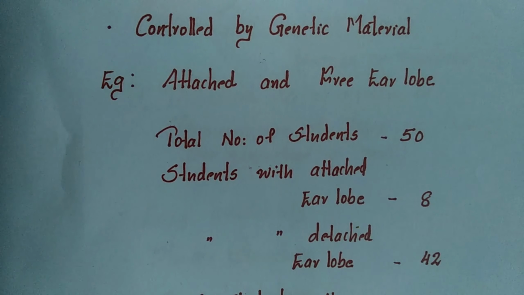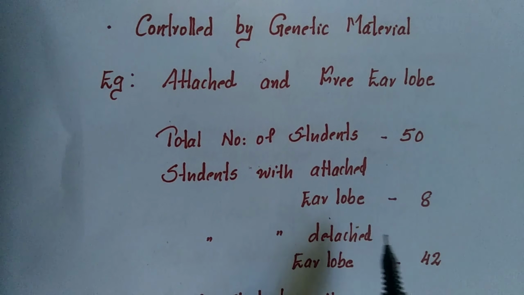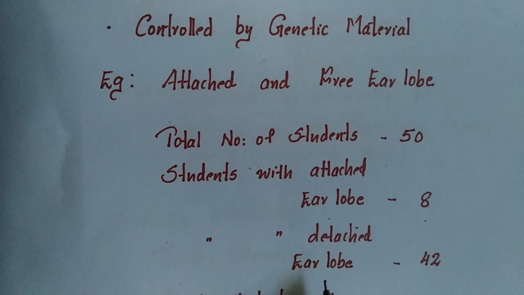Suppose in a class the total number of students is 50, and students with attached earlobes are fewer. Say students with attached earlobe are 8, and those with detached or free earlobe are 42. So out of 50, attached earlobe is with 8 students and free earlobe is with 42 students.